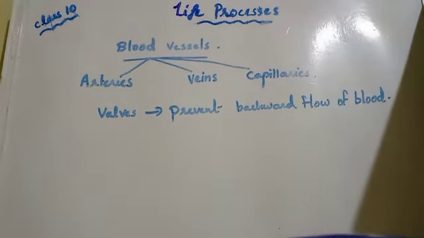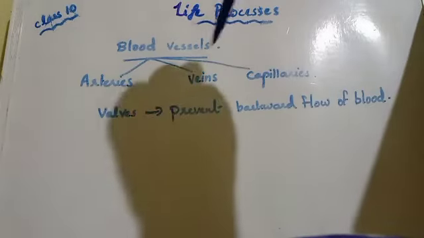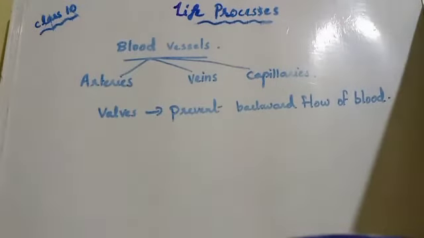So is it clear? Blood vessels, as I told, are of three types. What are they? Arteries, veins and capillaries. Valves are present in veins; arteries do not have valves. The walls of the arteries are thicker because they have to withstand the pressure from the pumping of the heart. And capillaries are very thin walled blood vessels, with a wall thickness of only one cell. Understood now? So today's portion, I hope everyone understood.